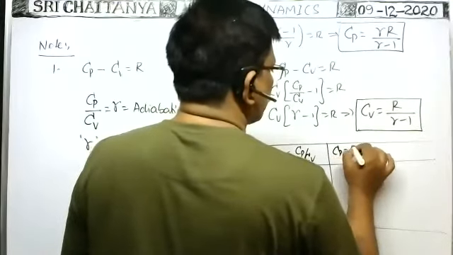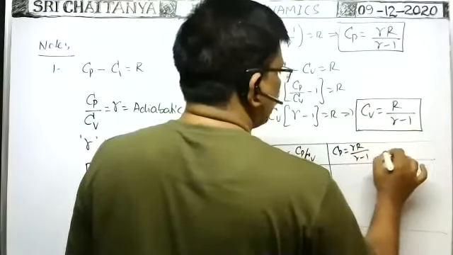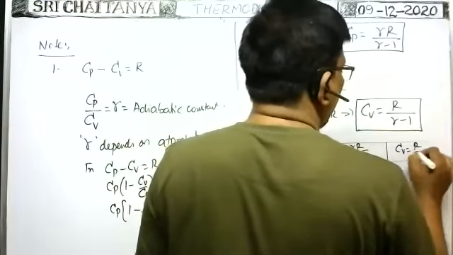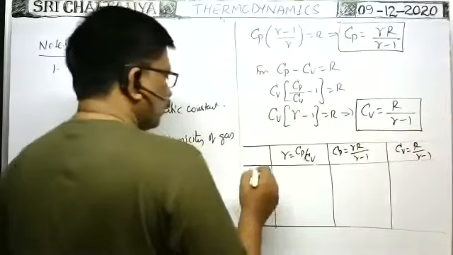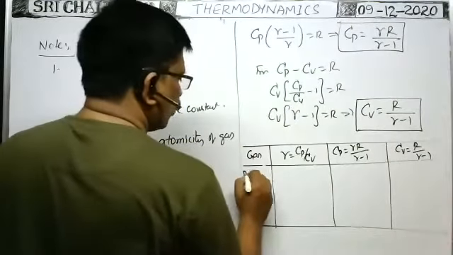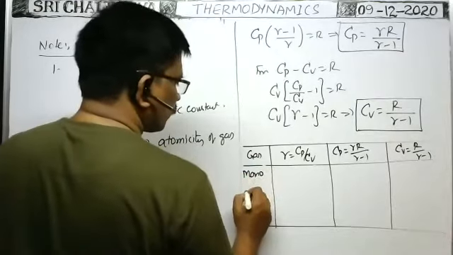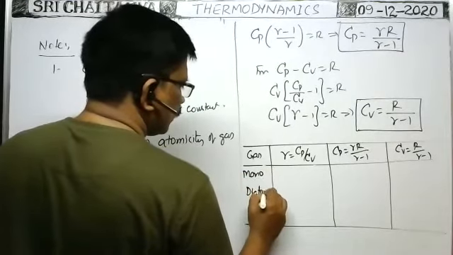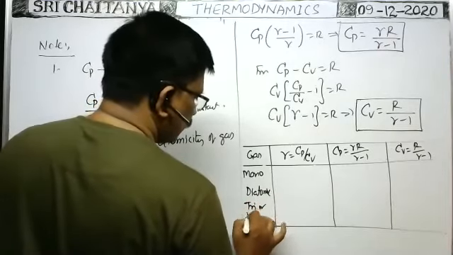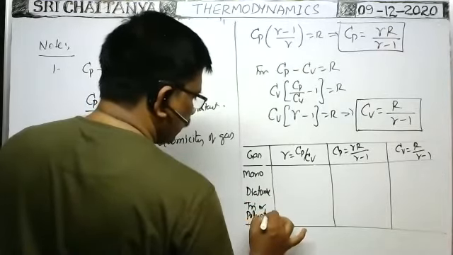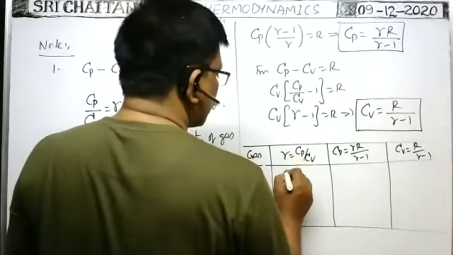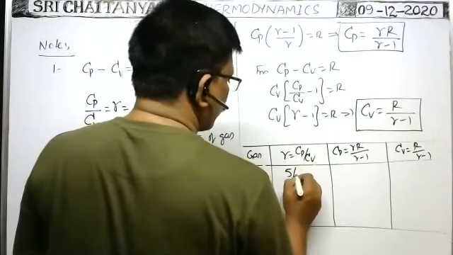Cp is equal to gamma R by gamma minus 1. Molar specific heat at constant volume Cv is equal to R by gamma minus 1. Okay, now here it is the nature of the gas. First, monoatomic gas, diatomic gas, tri or polyatomic gas. Okay, for monoatomic gas, gamma is equal to 5 by 3.